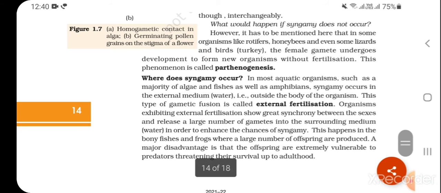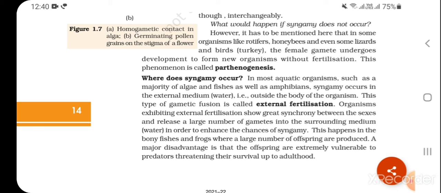Where does syngamy occur? In most aquatic organisms, such as the majority of algae and fishes, as well as amphibians, syngamy occurs in the external medium, water, that is outside the body of the organisms. This type of gametic fusion is called external fertilization.